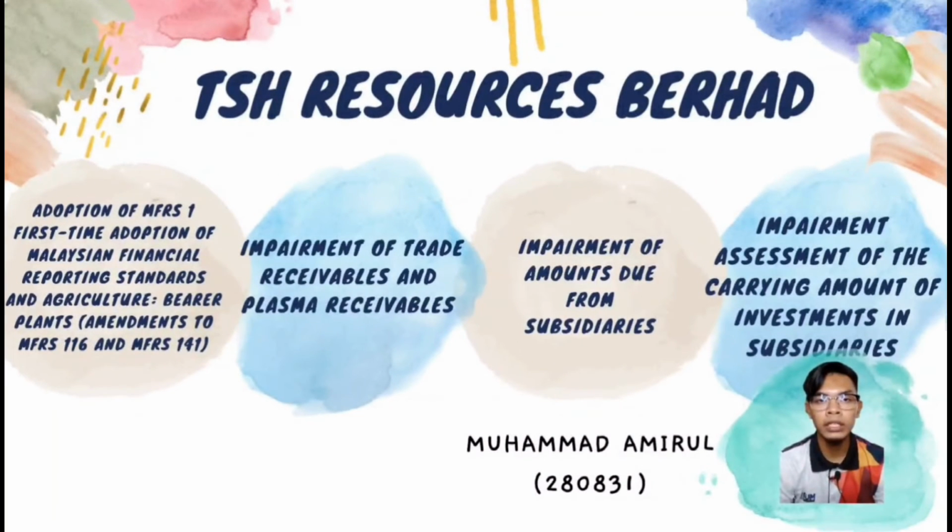The last company is TSH Resources Berhad. TSH Resources Berhad has key audit matters, namely adoption of MFRS 1, first-time adoption of Malaysian Financial Reporting Standards, and agriculture-based bearer plants from amendments to MFRS 116 and MFRS 141. Next is impairment of trade receivable and plasma receivable, impairment of amount due from subsidiaries, and the last is impairment assessment of the carrying amount of investment in subsidiaries.